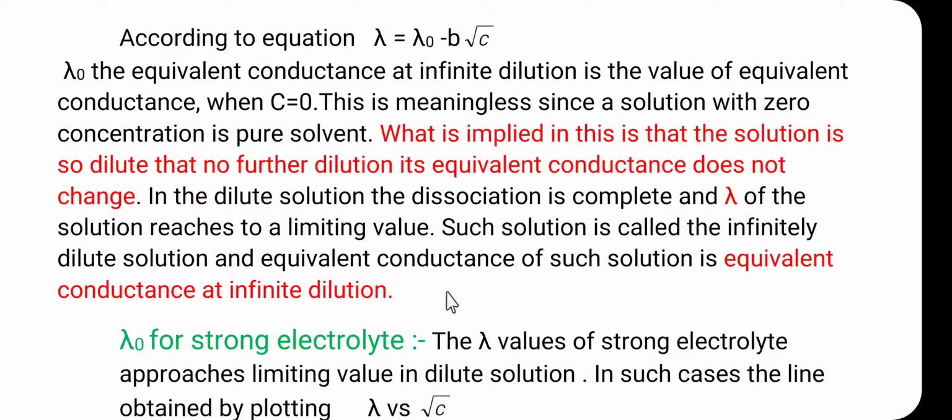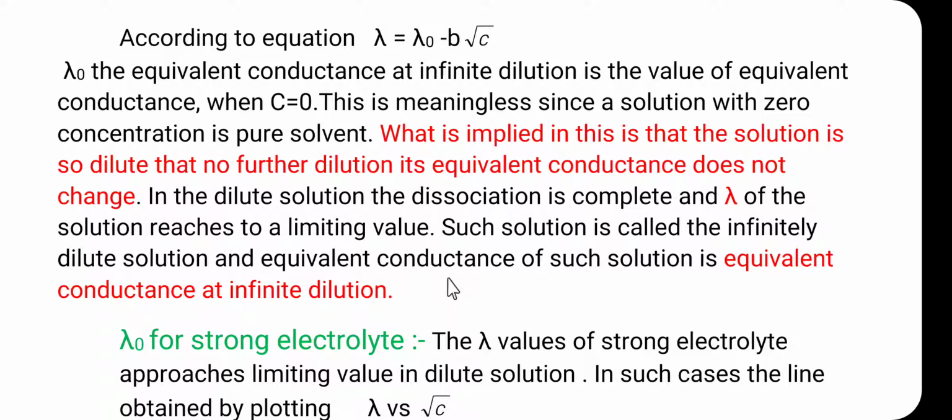Suppose friends, we have 100 ml of 0.1 normal solution of any electrolyte. If we add a small amount of water, all of you know that as the dilution increases or as the concentration decreases, there is an increase in the equivalence conductance.